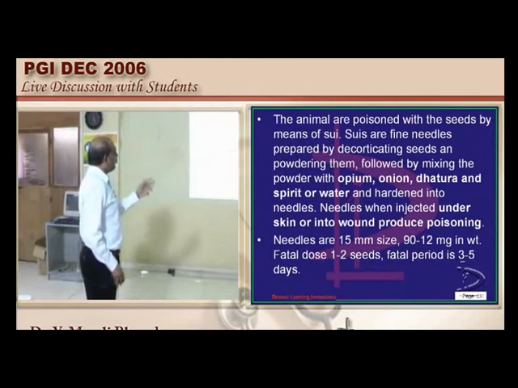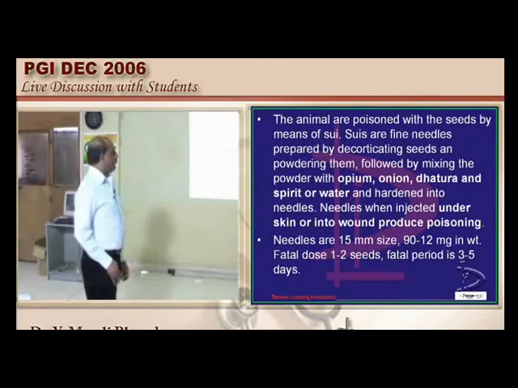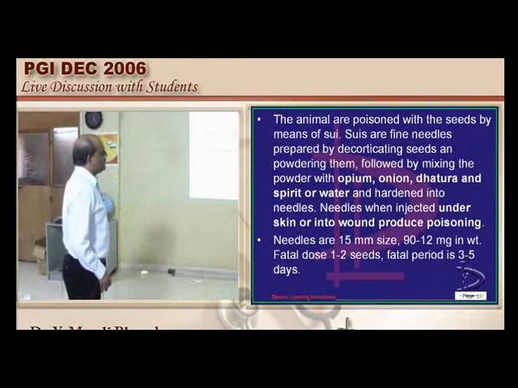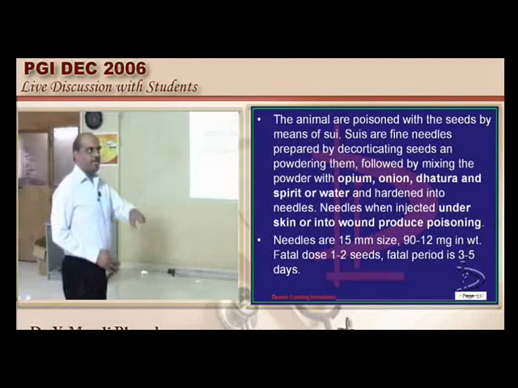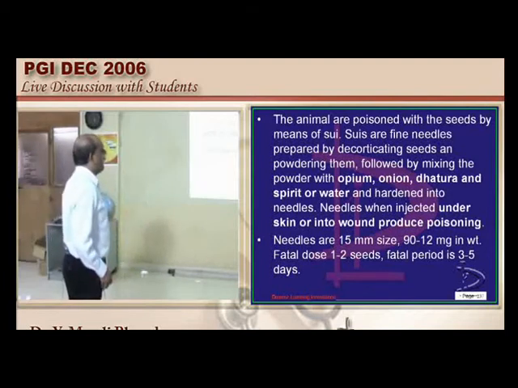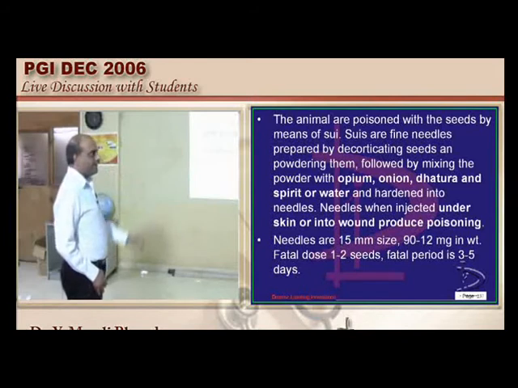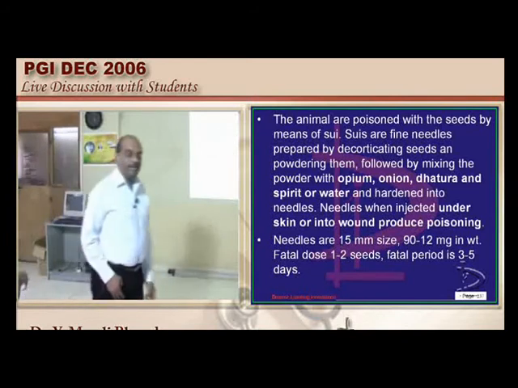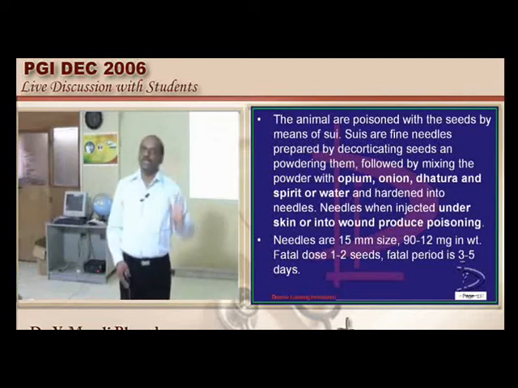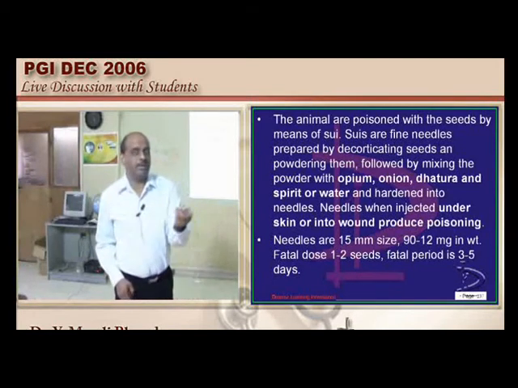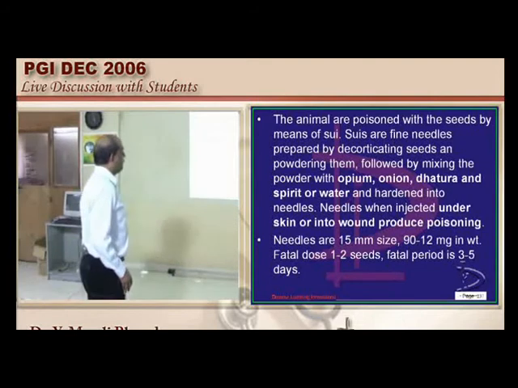The seeds of it are called the rati seeds, and Sui are those fine needles prepared by decorticating the seeds and powdering them and mixed with opium, onion, etc., and typically they are injected under the skin to kill the animal. So Abrus precatorius, viperine, cattle toxin, toxalbumin, they are all the buzzwords you must be sure about.